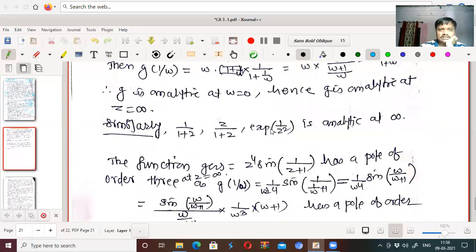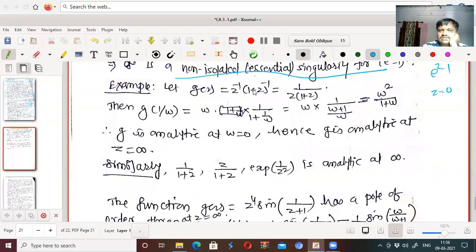Similarly, suppose g of z is z inverse times (1 plus z) to the power minus 1, that is 1 upon z into 1 plus z. Replace z by 1 by w. So g of 1 by w, I will write equal to w into 1 upon 1 plus 1 by w. That can be written as w into 1 upon w plus 1 upon w. This w cancels, or this can be written as w square upon 1 plus w. We'll get w square upon 1 plus w.